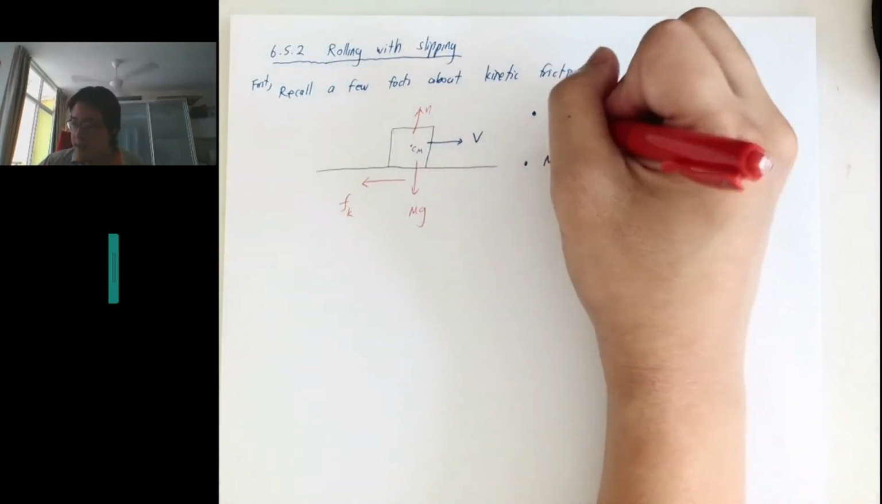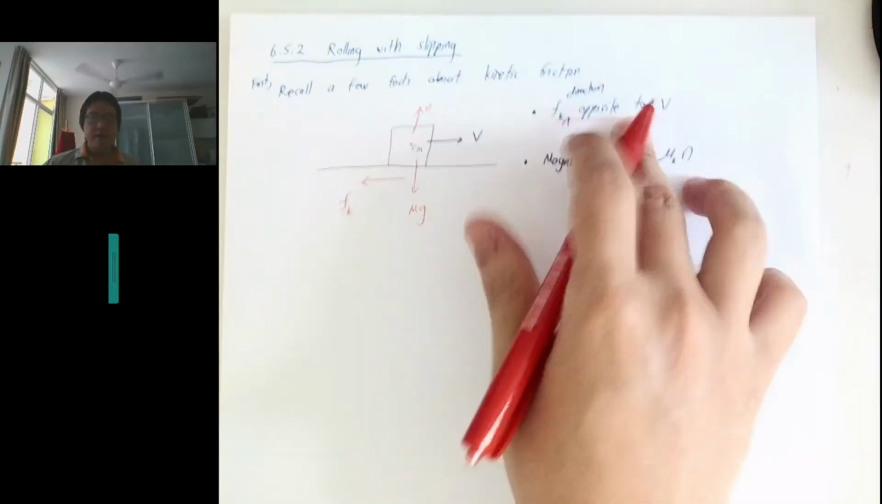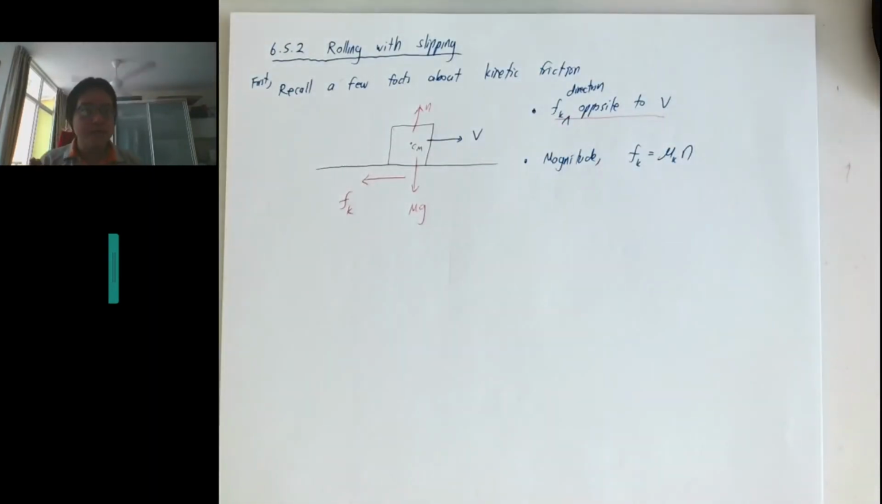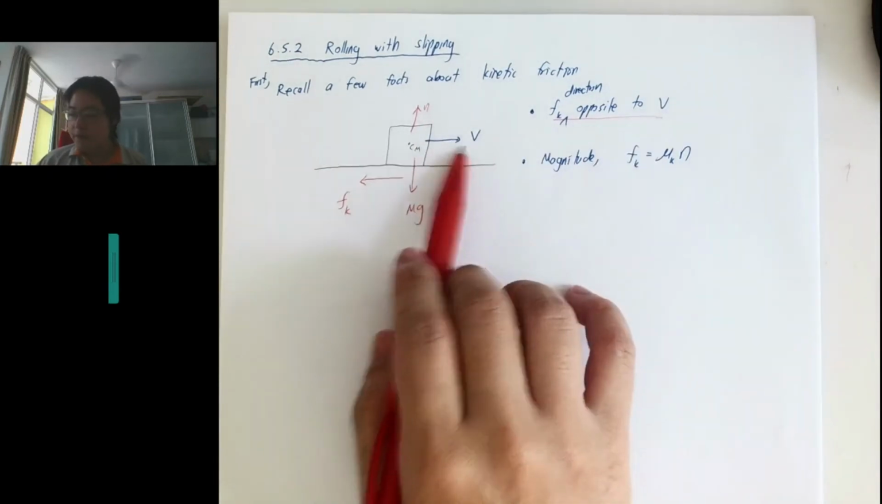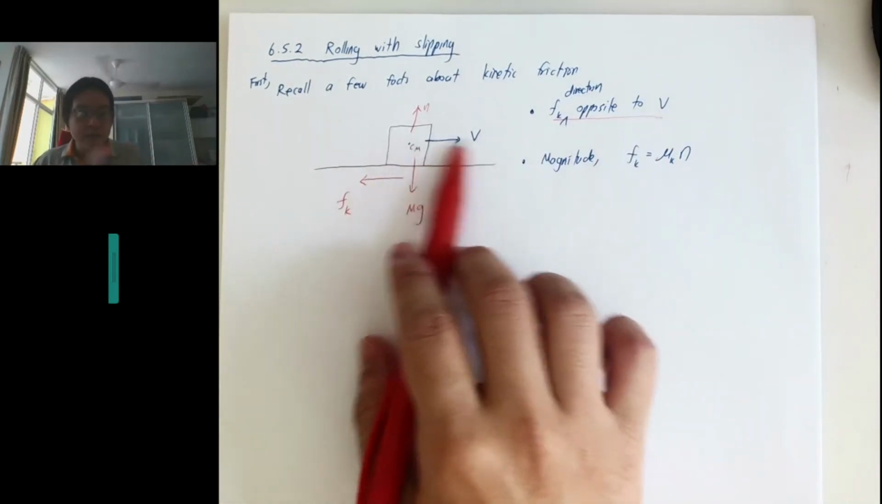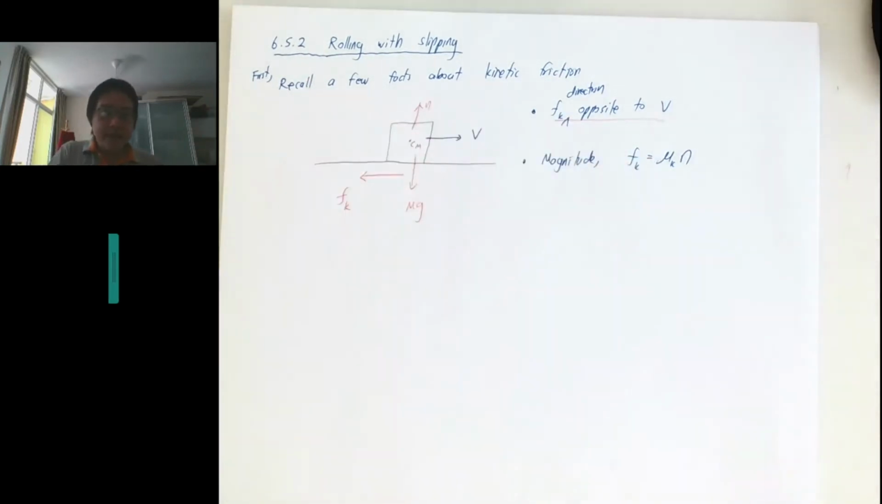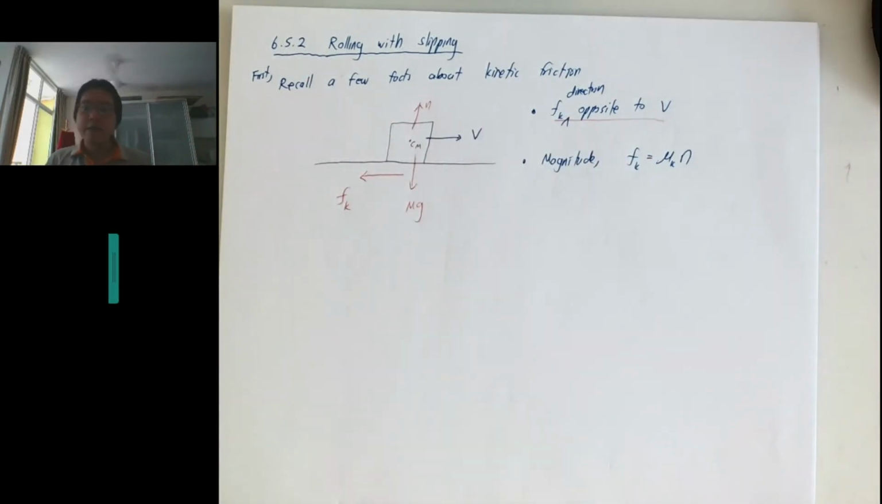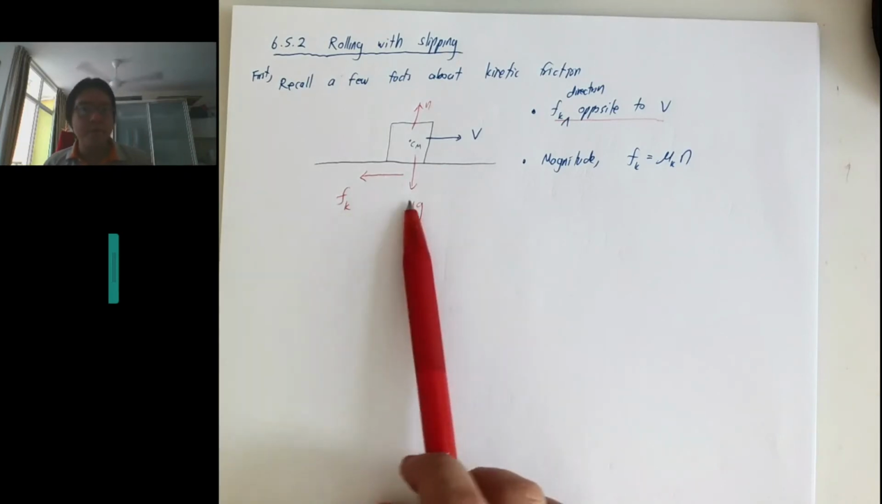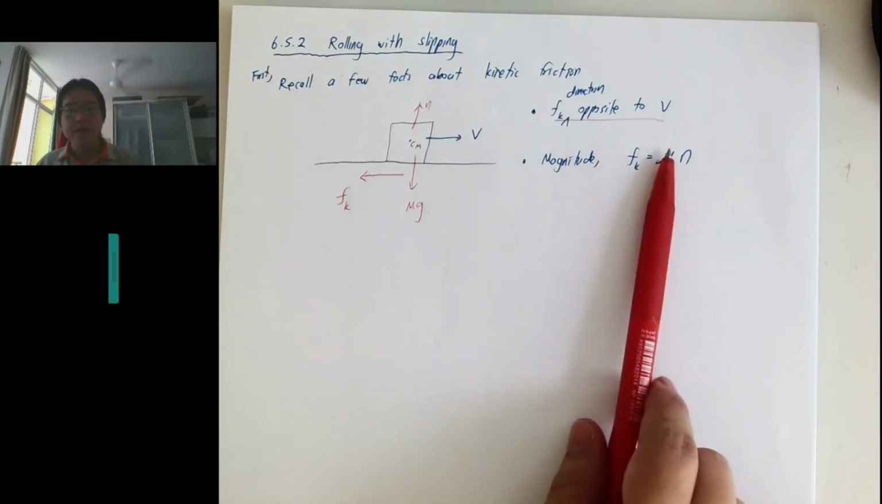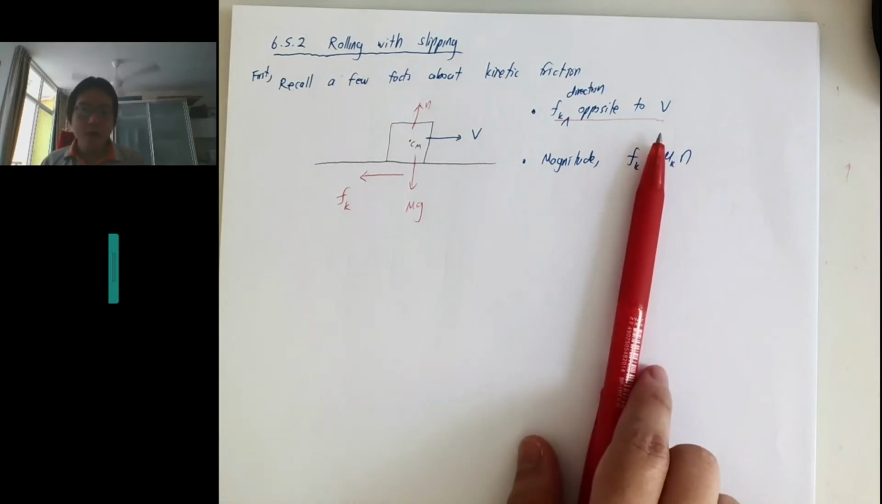The thing we want to remember is that the kinetic friction is opposite to the velocity. If the box is moving this way, the friction is going here. If the box is moving the other way, the friction is going the other way. That's why friction is a non-conservative force. It doesn't depend on position, it depends on the direction of motion.